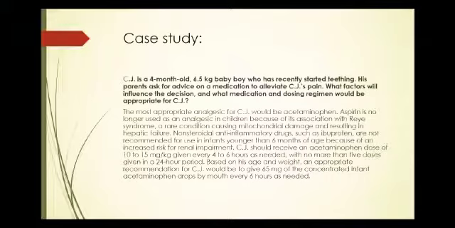We do not give aspirin because in children it is associated with Reye syndrome, which is a rare disease causing mitochondrial damage and resulting in hepatic failure. So aspirin is contraindicated for children. NSAIDs such as ibuprofen are not recommended for infants younger than 6 months. The boy is 4 months, so we should not give ibuprofen. Only acetaminophen is recommended, the best drug of choice, which should be given in a dose of 10 to 15 milligram per kg every 4 to 6 hours, but should not exceed 5 doses.